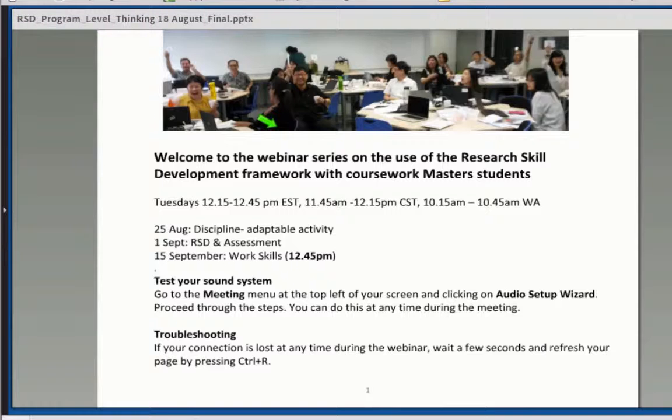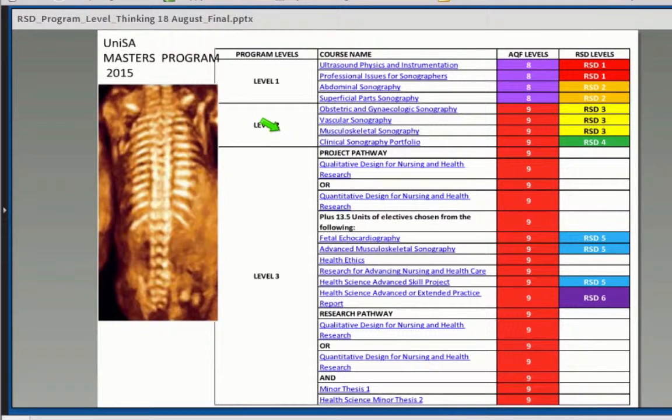Academics. So with all these challenges, scaffolding becomes even more challenging. So then I decided I will be the dummy. This is the course I teach, obstetrics and gynae sonography. That's one of the courses I teach, and there are a few other electives I teach here. But basically I said, let's start with this one, and I'll build it at an RSD level 3, and then use that as a model, and then accordingly others can adapt and scaffold in their courses.